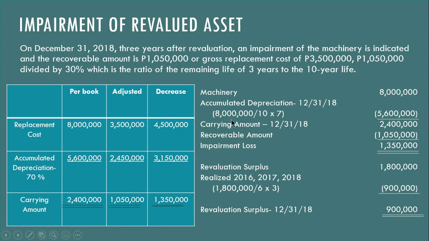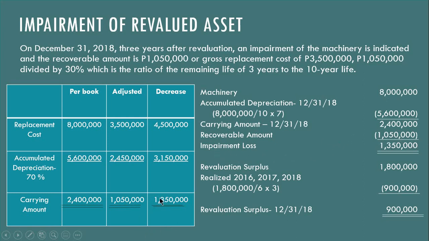Okay? So we have here machinery, 8 million. Accumulated depreciation on December 31, 2018 is based on 8 million na cost niya. That's 8 million divided 10 years times 7. That's 5.6 million. So yung carrying amount as of December 31, 2018 is 2.4 million. Di ba ang recoverable amount is 1,050,000. So pasabot na yung impairment loss nga 1,350,000.